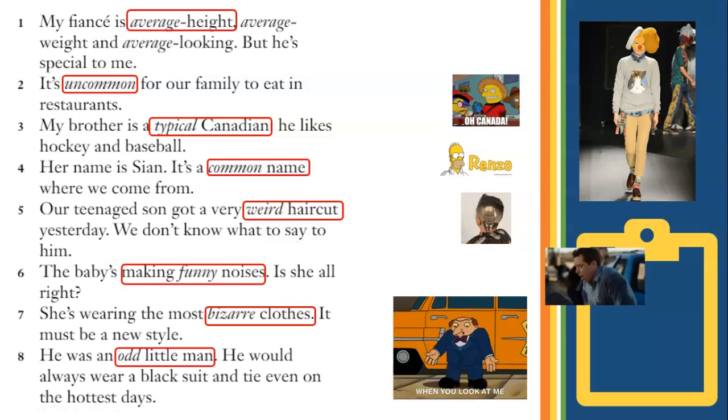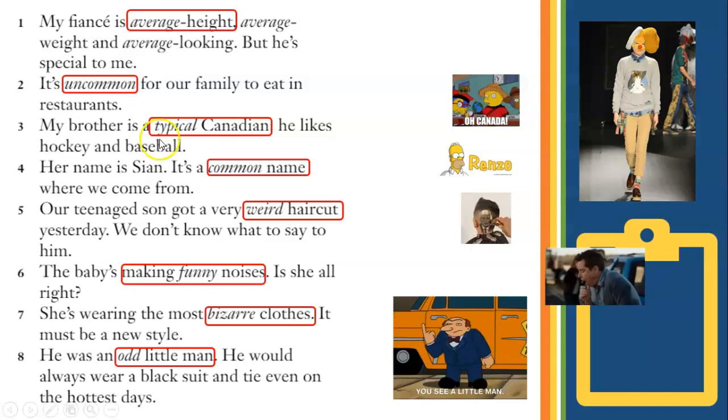Making funny noises, that's how we say it. Bizarre clothes. An odd little man, or odd little woman, or odd tall man or odd tall woman. You can mix this. My recommendation here will be to use them the way you see them here.